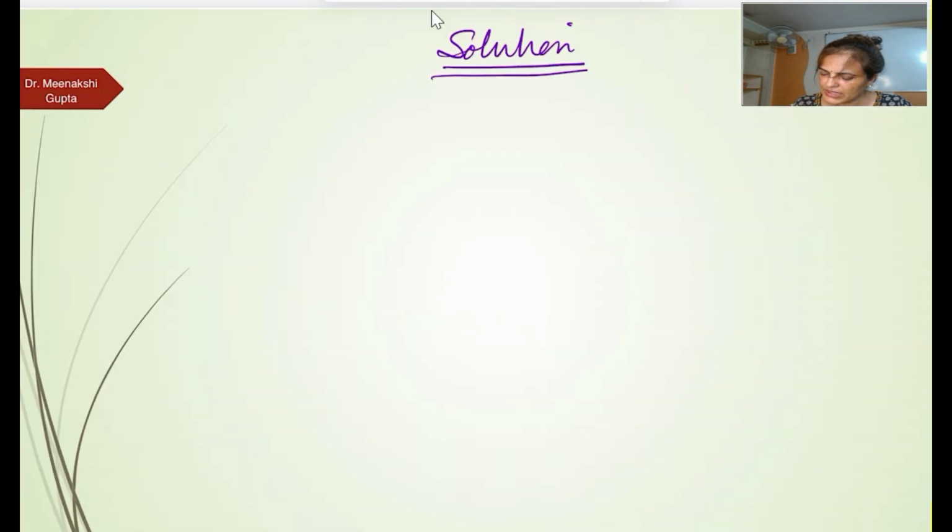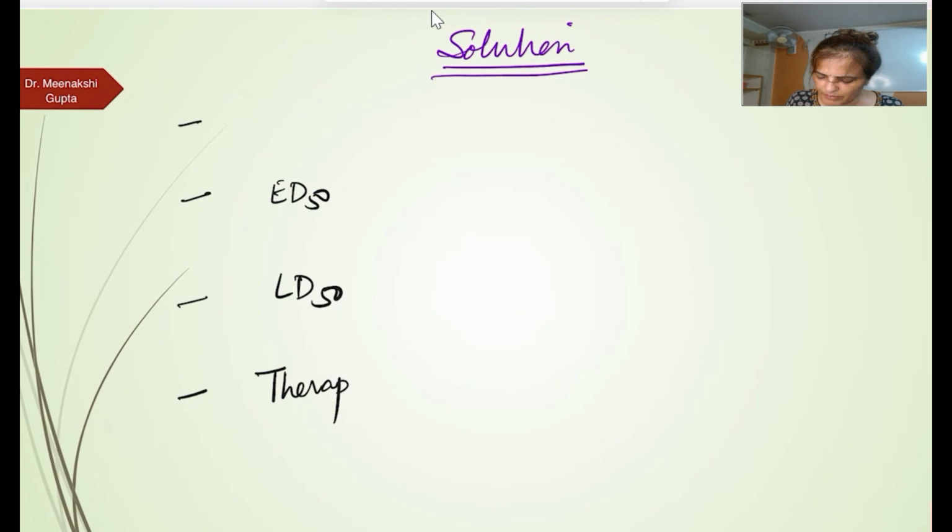Now by this ED50, solution हमारे पास मैंने बता दिया. Quantal dose आप response कर्व निकालो. What are the things we can get from the quantal dose? ED50 and LD50. What are the other things? Other important is therapeutic index. This is another important short note. Separate short note we asked on the therapeutic index.